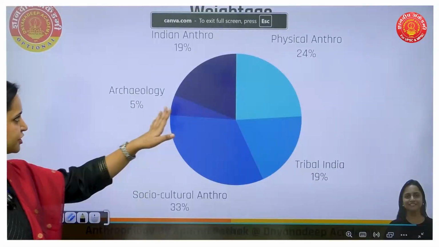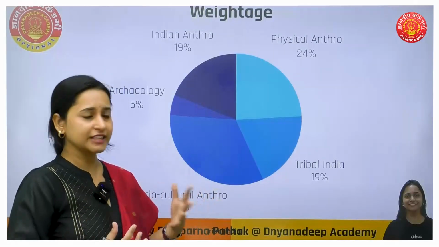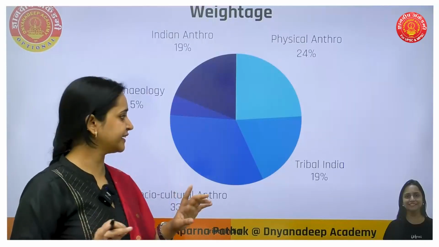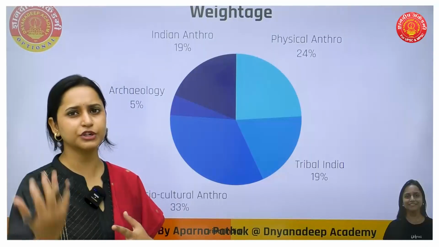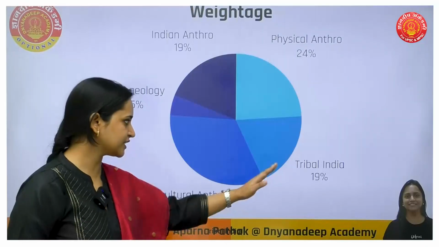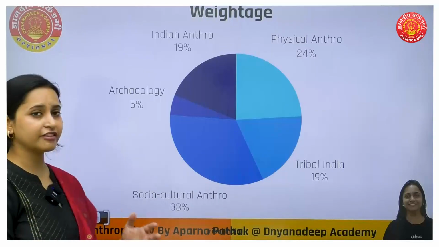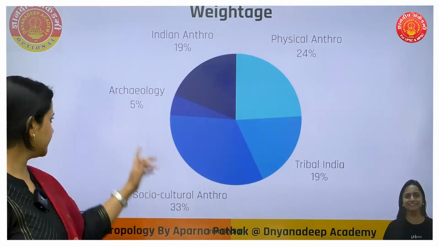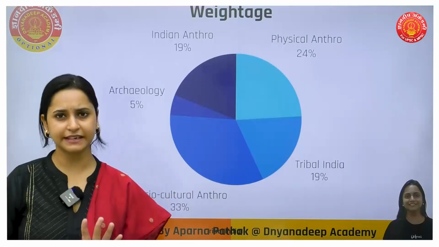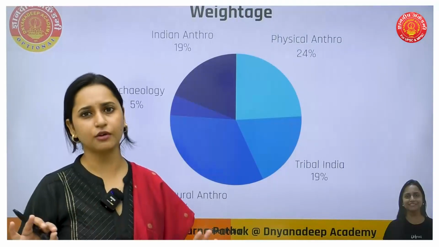Next, here I have prepared a small presentation in which you can see that physical anthropology, meaning those parts like body, cell, all those genetics, is having 24% of weightage. Tribal India, because paper 2 is mostly based on units 6 to 9 which are based on tribal India, is having 19%. Socio-cultural anthropology, which is the major chunk, is 33%, archaeology is 5%, and Indian anthropology is 19%. So only this much you have to cover during the syllabus, nothing outside of this.